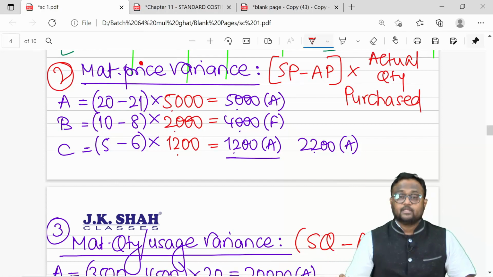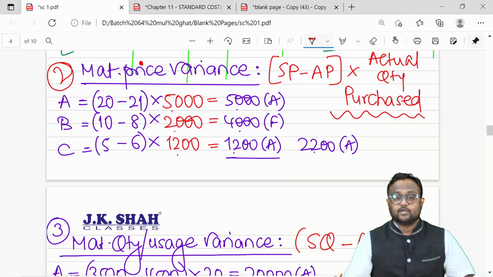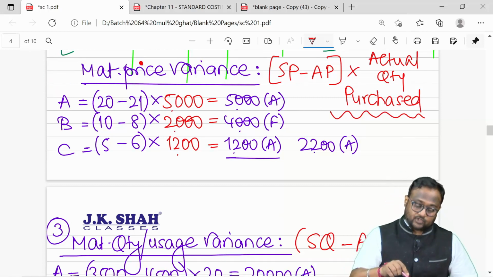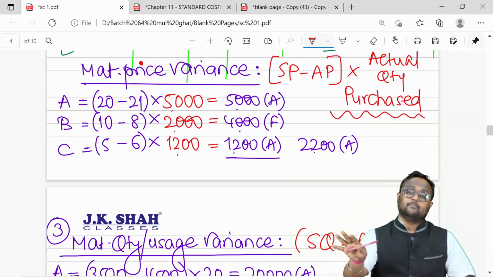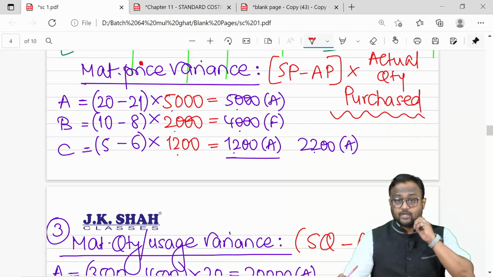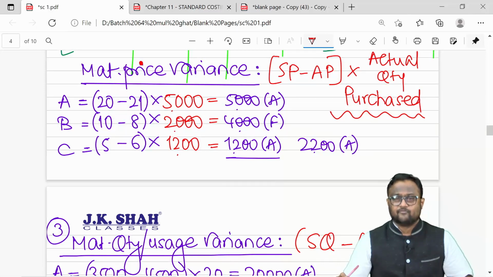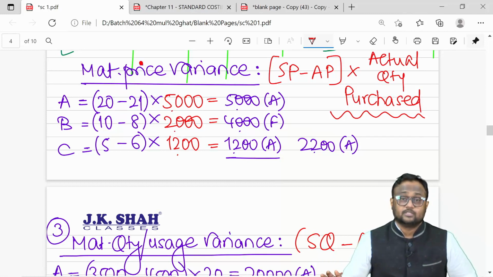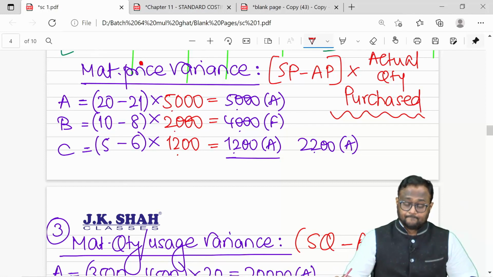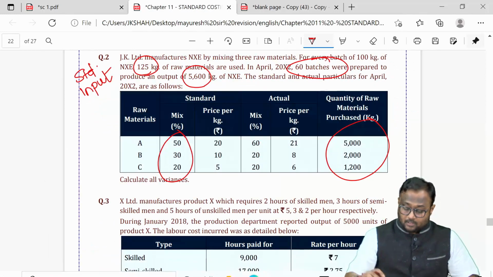But this can also be the calculation of price variance where you don't consider actual quantity consumed, you consider actual quantity purchased. So your cost variance will change and your price variance will be different. Rest other variances will remain the same because the other variances are not going to get affected. So your cost and price are the only two variances which will be affected. This is single plan calculation, which is at final CA level. Let's not discuss more because it is not mentioned in your study material.